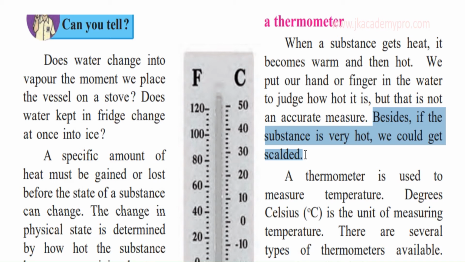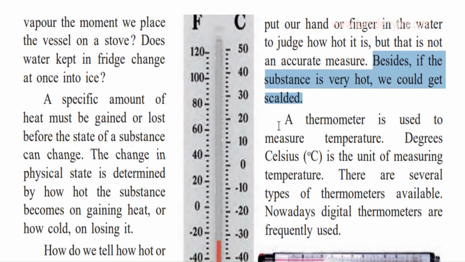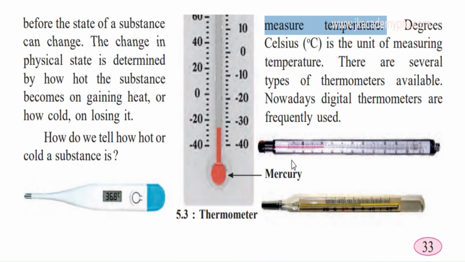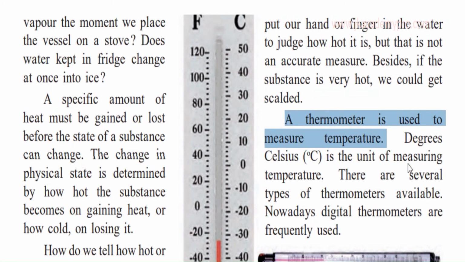Suppose there is hot oil boiling on the gas, and we try to judge how hot it is. No, that's wrong to do. Don't do this. You may get burnt. So we use a thermometer. A thermometer is used to measure temperature. And if you look at all these pictures over here, you will see these are the various types of thermometers that are there.